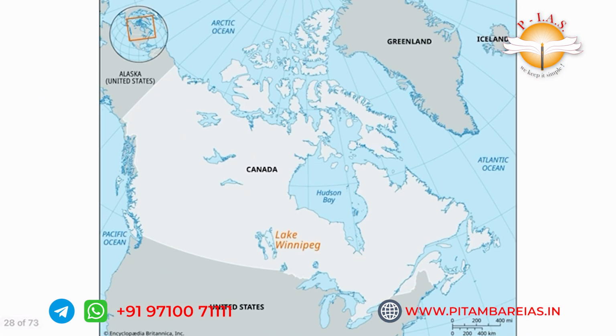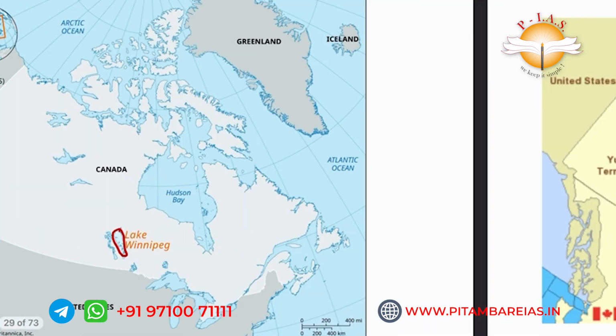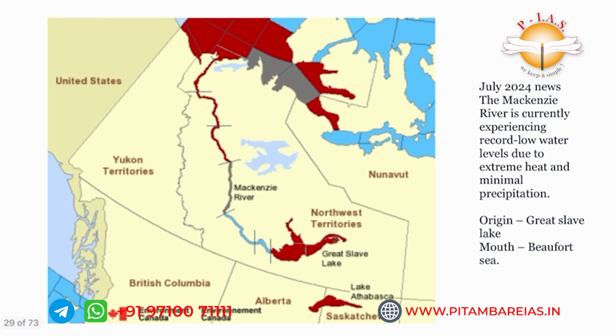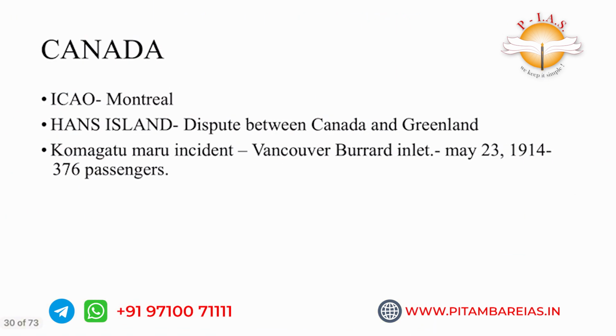Next is Canada. In Canada, one lake is Lake Winnipeg. It is important in terms of UPSC. And as I said, the Mackenzie River, due to extreme heat and minimal precipitation, originates from the Great Slave Lake, a repeated one. It empties into the Beaufort Sea. Next in Canada, the International Civil Aviation Organization is located in Montreal.